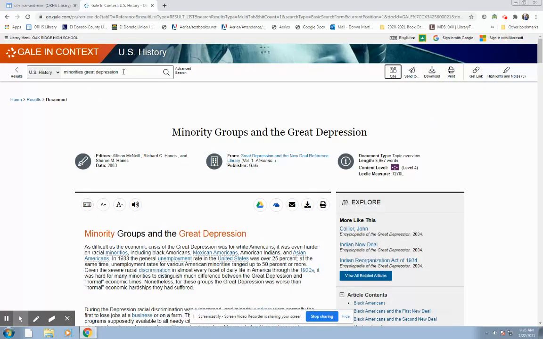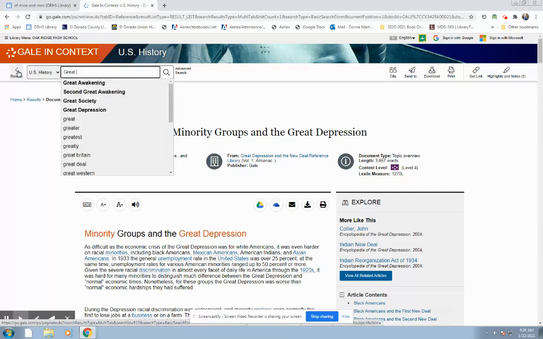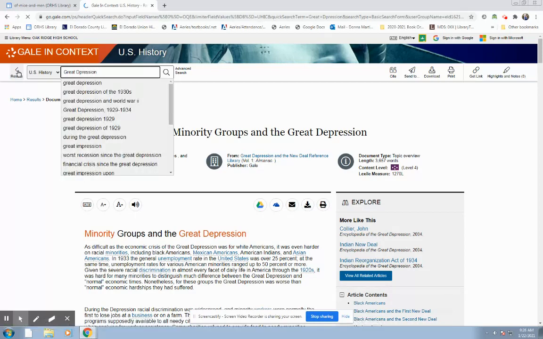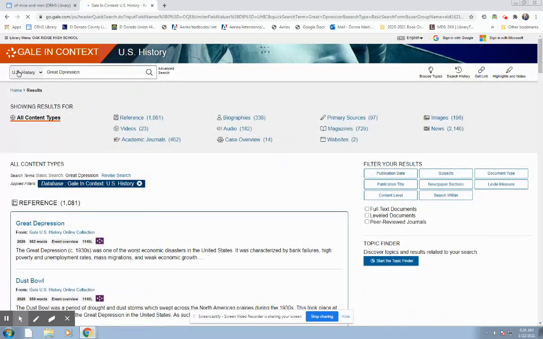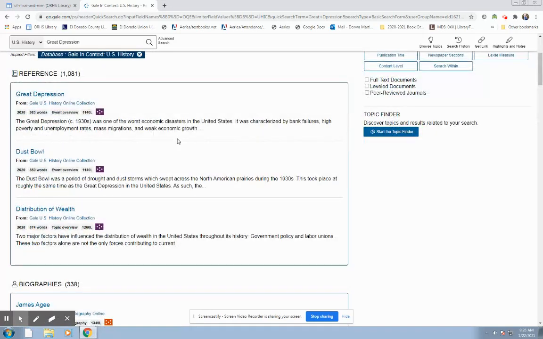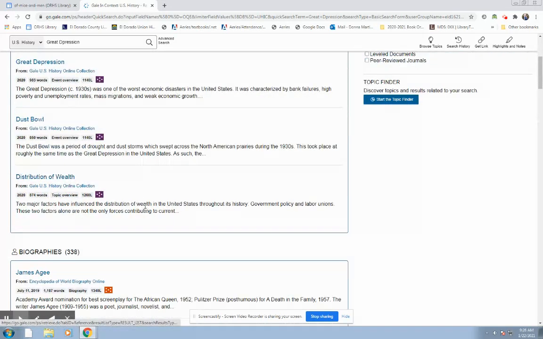Okay, let's try another search. I'm going to do something similar with the third question, what was the Great Depression? I'll show you two examples. You can just type in Great Depression. But most people think of the Great Depression for its economic effects. So you have distribution of wealth.